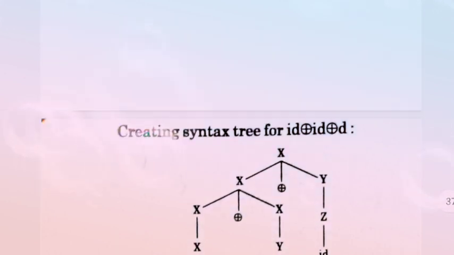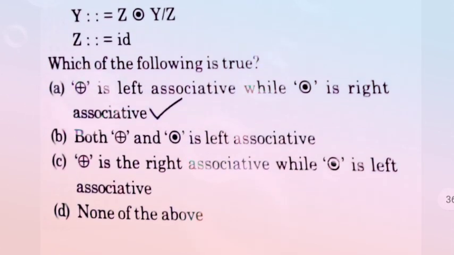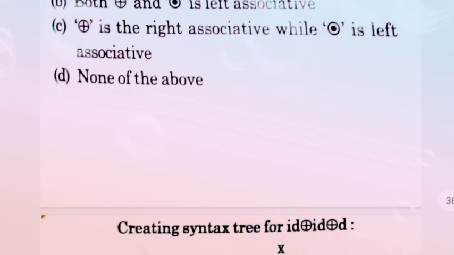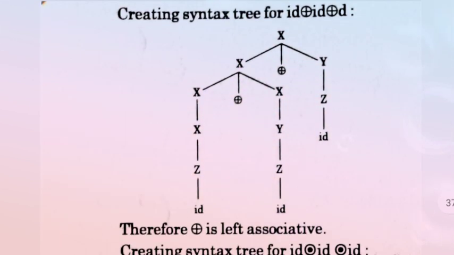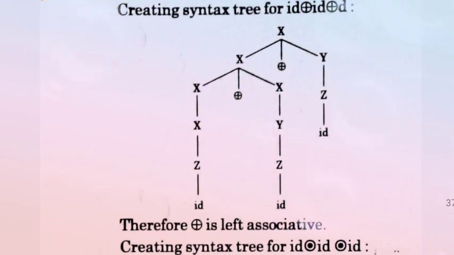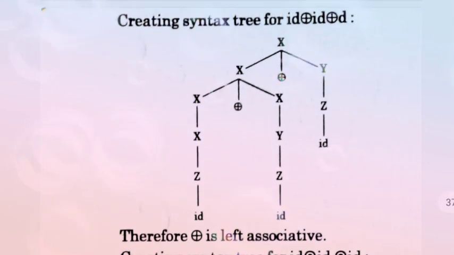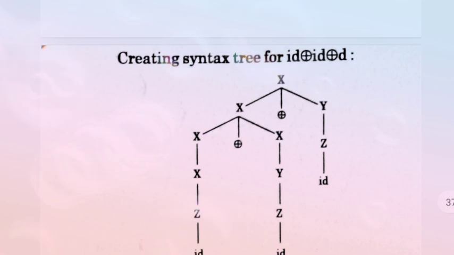Option A is correct, meaning the first XOR is left associative while the second XOR is right associative. How do we come to the syntax tree? After creating this syntax tree, we get that XOR is left associative and XOR is right associative.